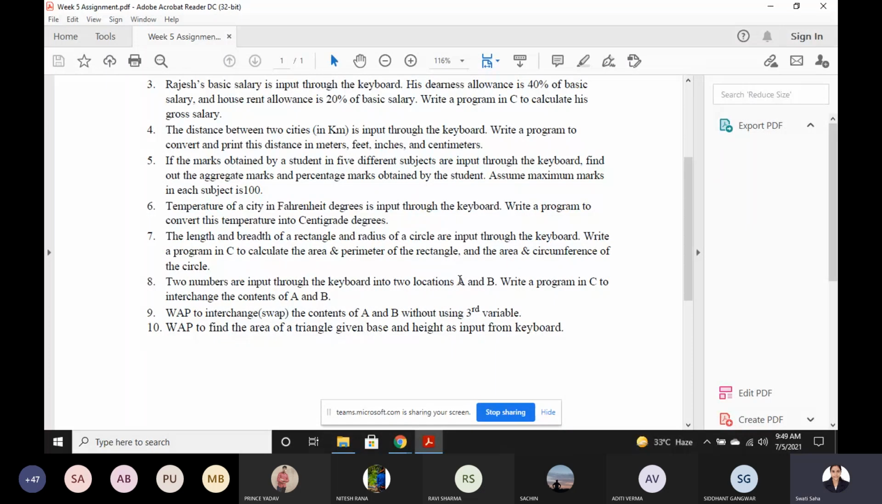Just the opposite of this is question number 9. Write a program to interchange or swap the contents of A and B without using a third variable. In question number 8 you use the third variable, but in question number 9 you can't. So you have to add or subtract something from A and B and build your logic so that you can interchange the two values.